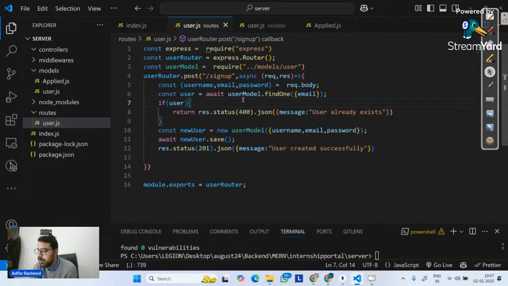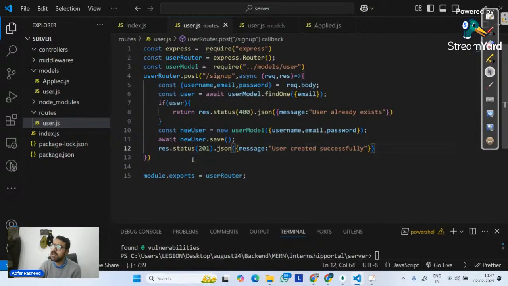But 400 will be a bad request. That's what we are trying to do now. When we say sign up, if sign up will not happen because the email already exists, it means it's a bad request. So 400 is the correct HTTP status code. Now let's see whether it will work or not.